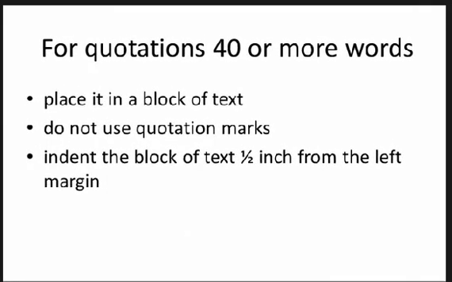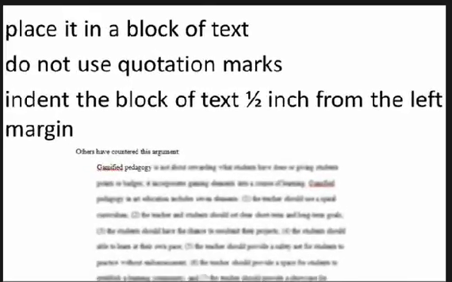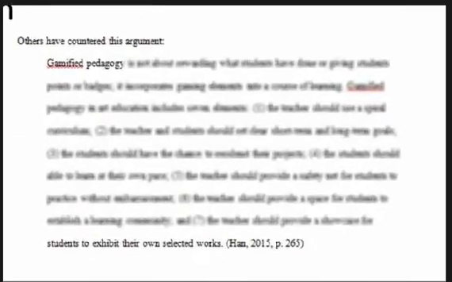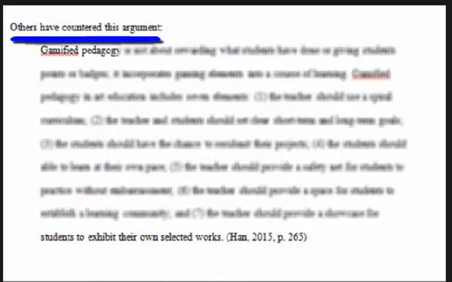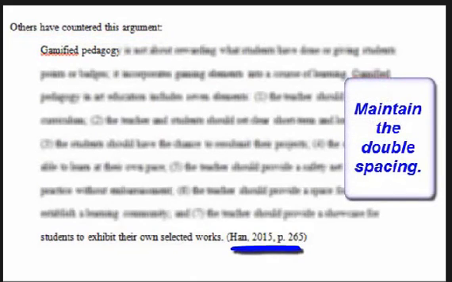For quotations that are 40 or more words, you want to place the text that is quoted into a block of text without using quotation marks. You want to indent the block of text 1/2 inch from the left margin. This screen capture shows how a block of text might be integrated into a paper. The writer of the paper writes her own words. Others have countered this argument, then proceeds by quoting the author. Note that the double spacing is maintained, and the author of the article is cited at the end of the